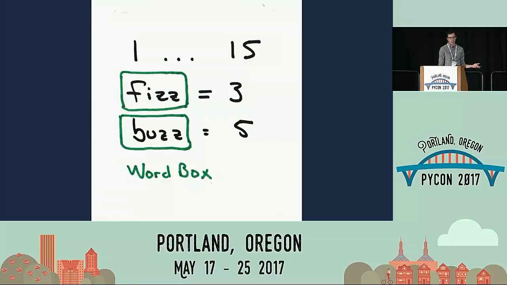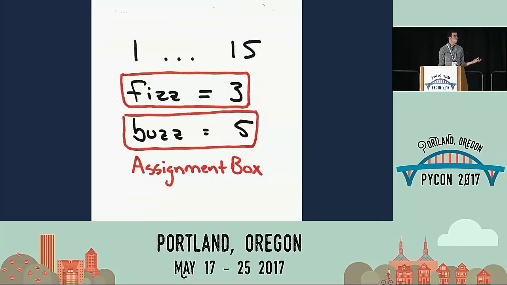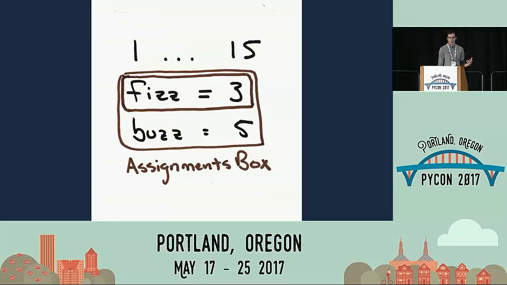We also have a word box. These are just words, and these are the boundaries that encapsulate those tokens. The next is a range box, which is a combination of tokens: an integer, an ellipsis, and another integer. Similarly, we have assignments, which is a word, an equal sign, and an integer. And then we're going to have support for multiple assignments. So assignments box, plural, is going to contain multiple assignments.